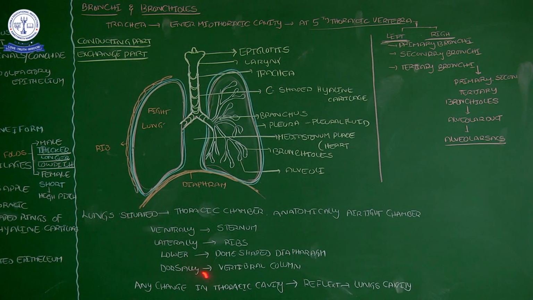When the thoracic cavity is enlarged, automatically the lung capacity also increases. So the thoracic cavity is directly proportional to the lung capacity. That is what I mentioned: any change in the thoracic cavity is reflected in the lung cavity.